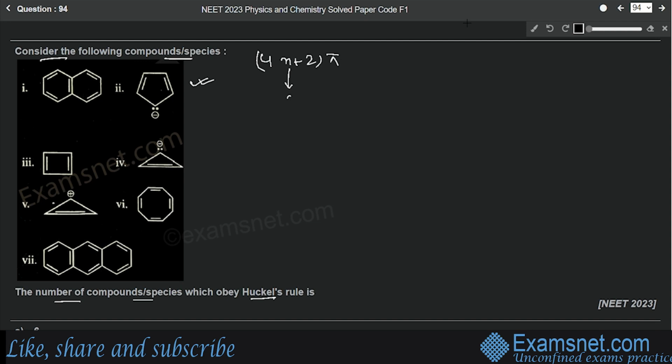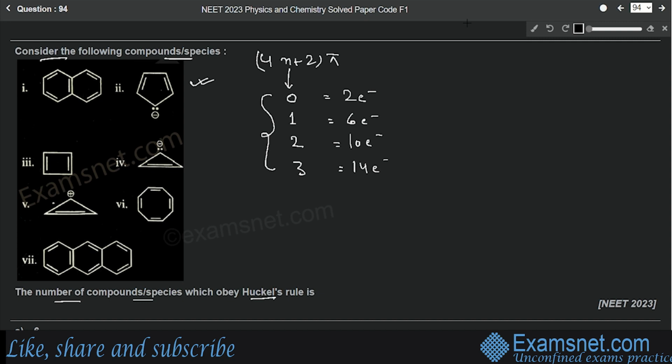For example, if we put the value of n as 0, then we'll get 4 into 0 plus 2, that is 2 electrons. If we put the value of n as 1, we'll get 6 electrons. If we put the value 2, we'll get 10 electrons. 3, then 14 electrons, and so on. So if the compound contains these numbers of electrons, then it is following Huckel's rule. So let's check one by one.